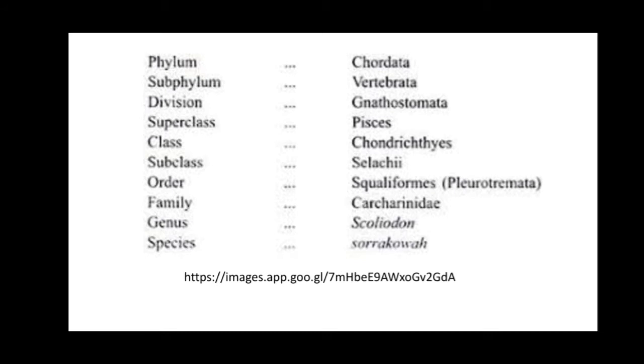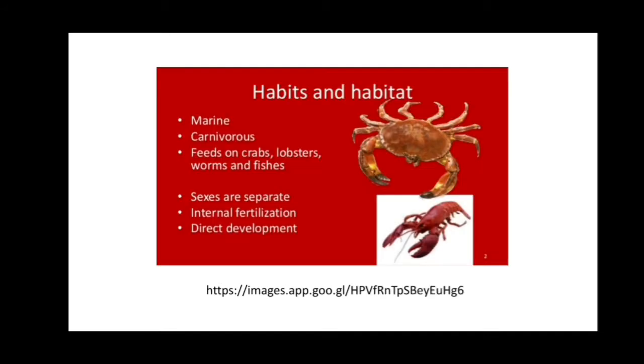The geographical distribution of this fish is wide: Sri Lanka, the Indian Ocean, Bay of Bengal, Eastern Pacific, West Indies, and the eastern coast of South America. Now, the habit and habitat of the organism. This organism is marine and carnivorous. It feeds on crabs, lobsters, worms and fishes.